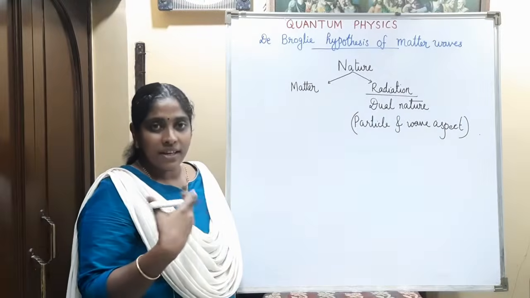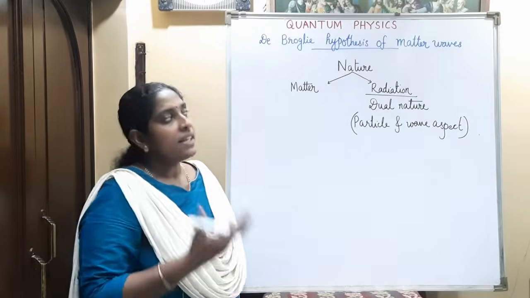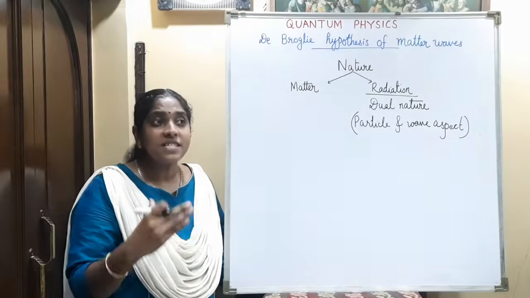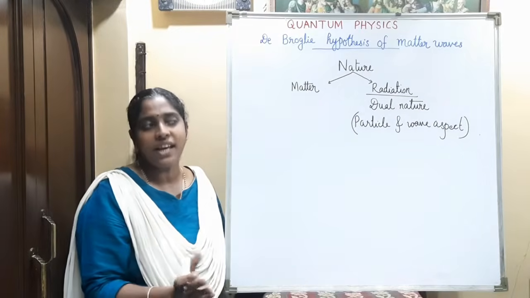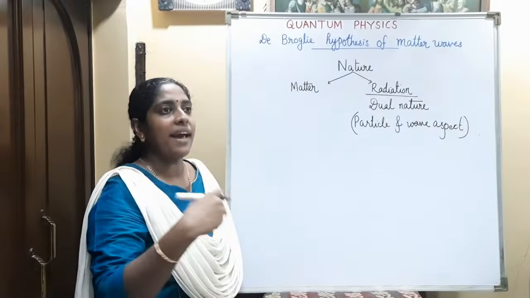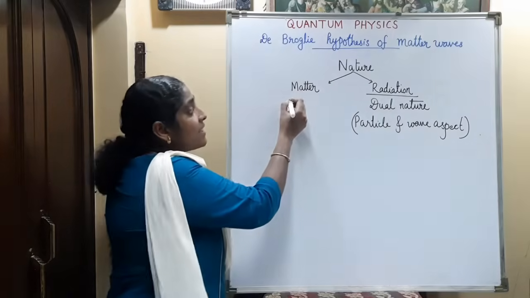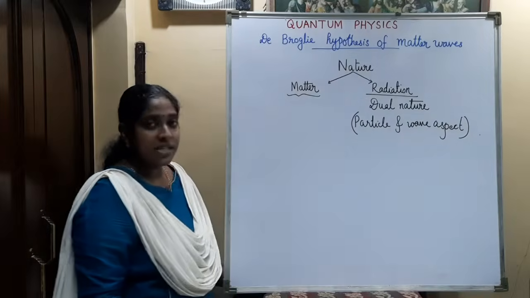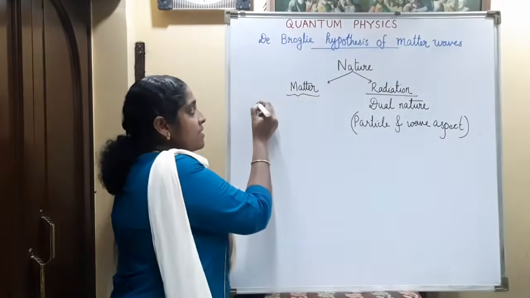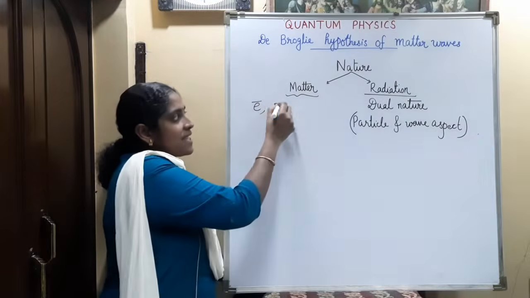Radiation has a dual nature that we have already seen, particle and wave aspects. Then de Broglie suggested that nature loves symmetry. Nature always exhibits a great amount of symmetry. Then if radiation has a dual nature, that is, sometimes it acts as a particle and sometimes as a wave, then why can't the other entity of nature, matter, also exhibit this dual nature? He considered it for atomic particles, that is electrons, protons, neutrons, etc.